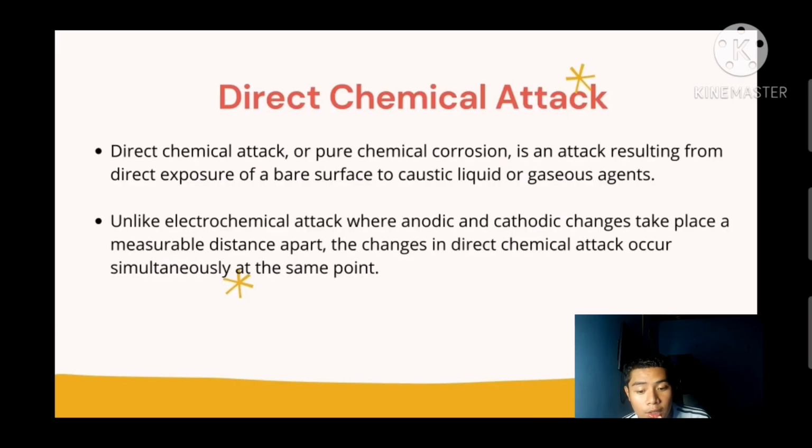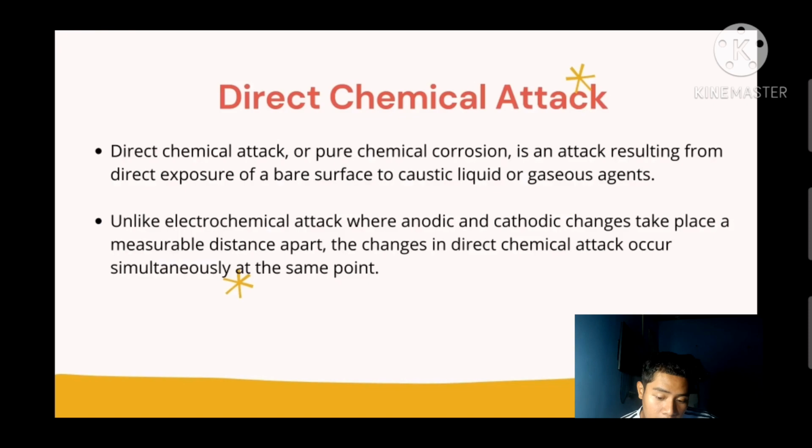So there are two classifications of corrosion which cover most of the specific forms. These are the direct chemical attack and the electrochemical attack. So let's start with the direct chemical attack. Direct chemical attack, or pure chemical corrosion, is an attack resulting from direct exposure of a bare surface to caustic liquid and gaseous agents. Unlike electrochemical attack, where anodic and cathodic changes take place a measurable distance apart, the changes in direct chemical attack occur simultaneously at the same point.